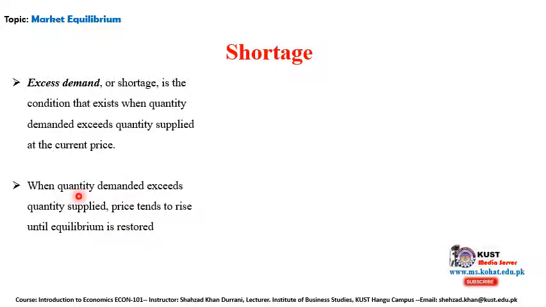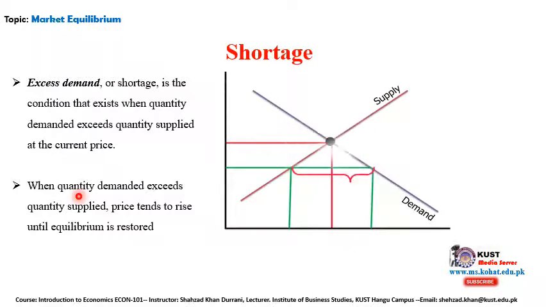Now we will see this concept through a graph. Look at this graph. On this graph, price is on the x-axis and we have the quantity demanded or quantity supplied on the y-axis. Quantity supplied is given here and also the quantity demanded, right? Both of them are available. We can see the two. This is the supply curve, this is the demand curve.